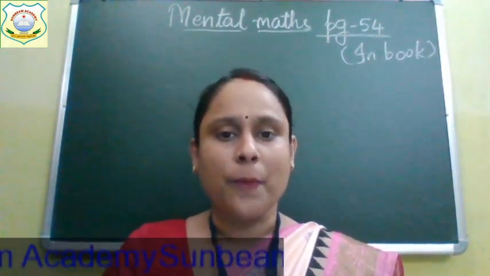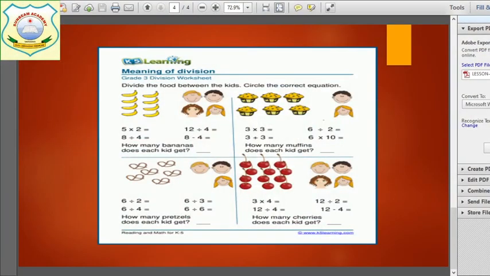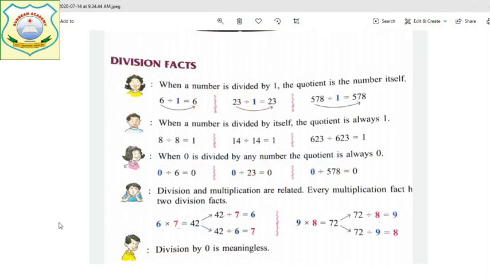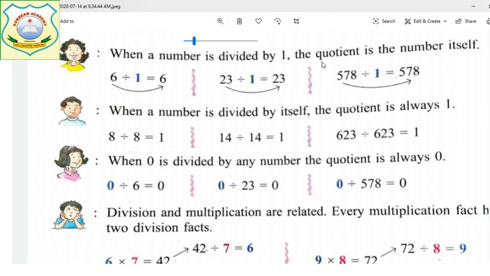Now children, let's see the properties of division. Here on the screen, you can see the properties of division. Let's revise the properties one by one. The first property is, when a number is divided by 1, the quotient is the number itself.